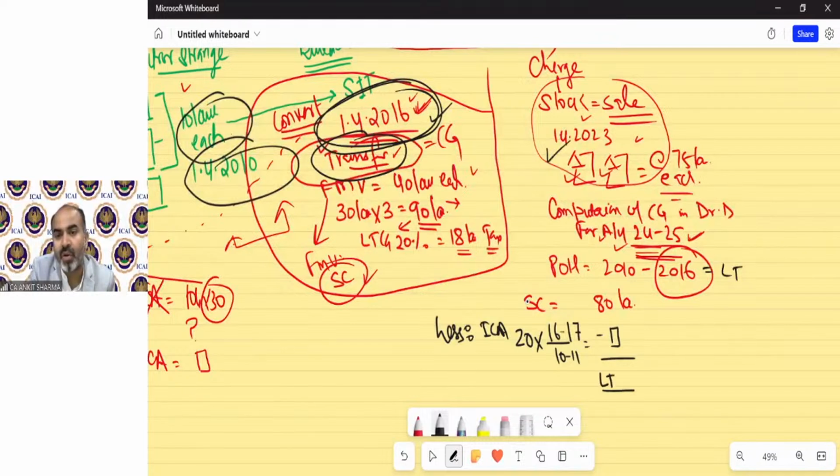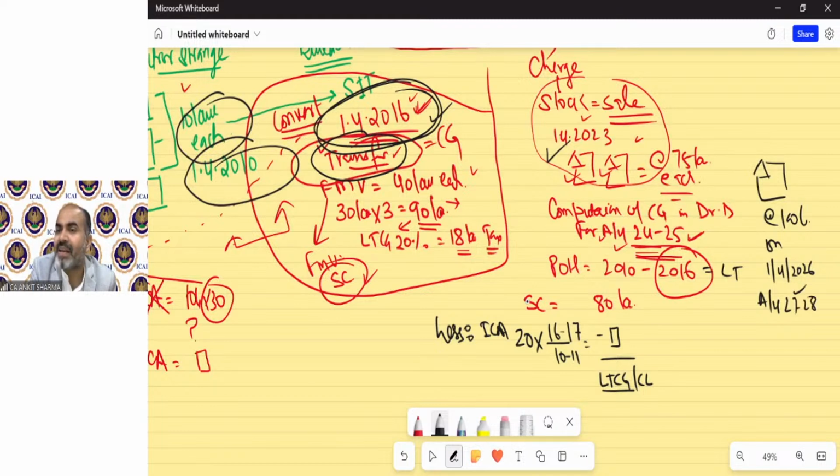Now we will have our long-term capital gain or capital loss. One property has been left. Suppose the third property has been sold at 100 lakh rupees on 1st April 2026. That is going to be chargeable to tax in assessment year 27-28.